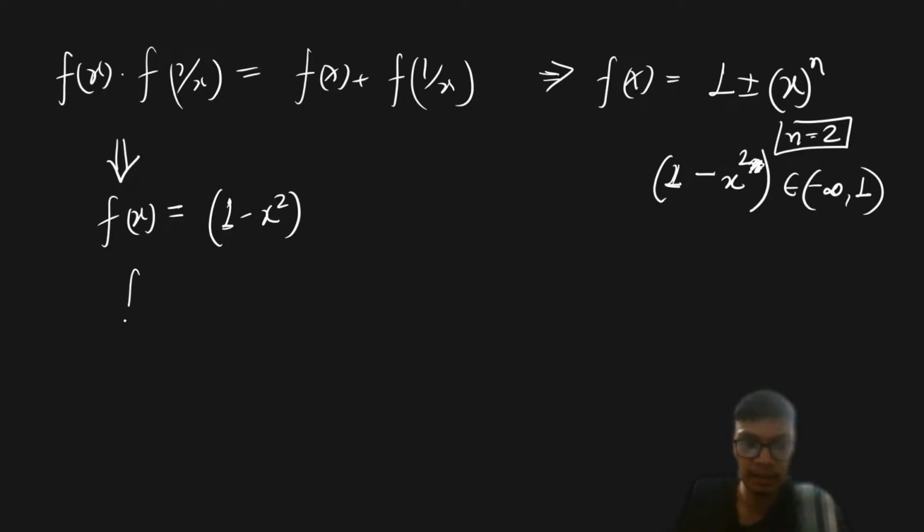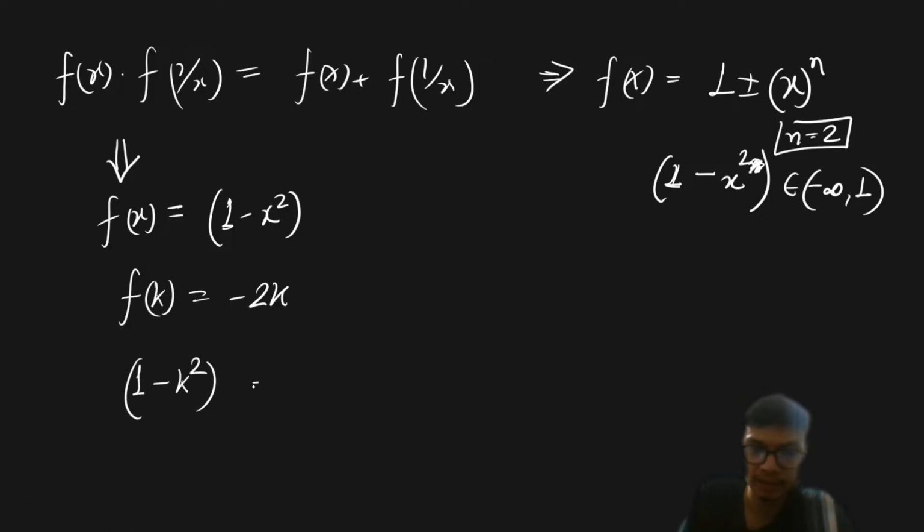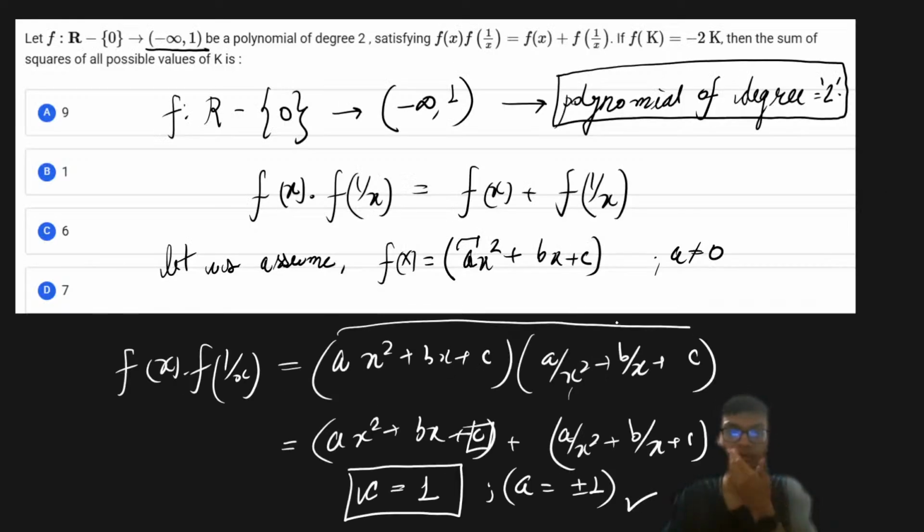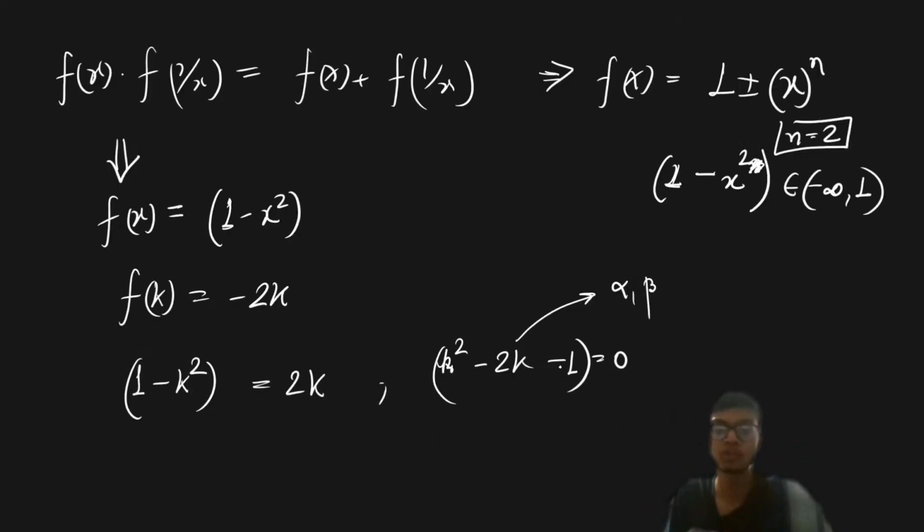Now it is said that if f of k is equal to minus 2k, then you have to equate this to find out the value of k, that is 1 minus k square is equal to minus 2k, and from this I will get the relation k square minus 2k minus 1 is equal to 0. If the roots of this particular equation are alpha and beta, you have to find out the square of all possible values of k. So all possible values of k means all the possible roots.